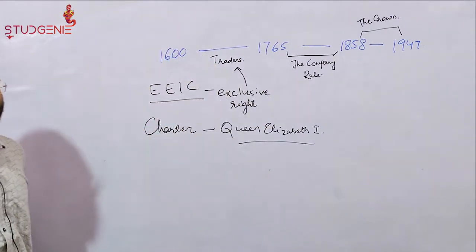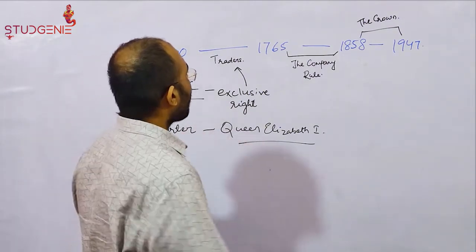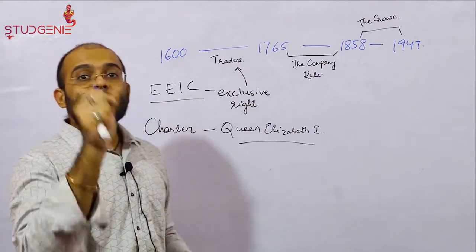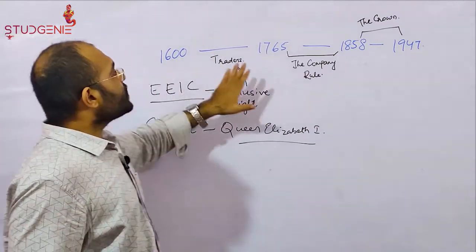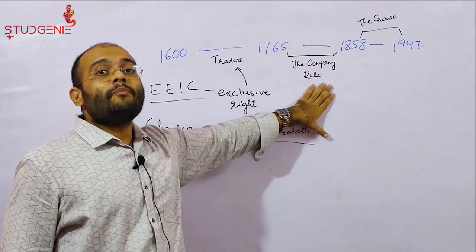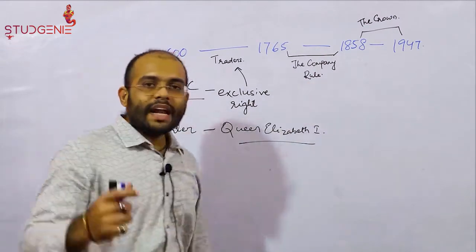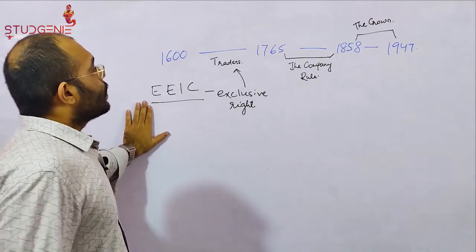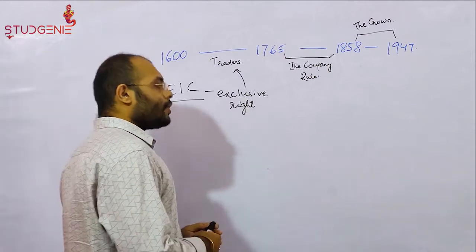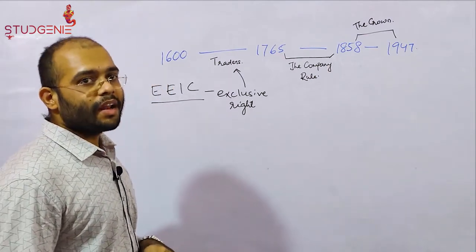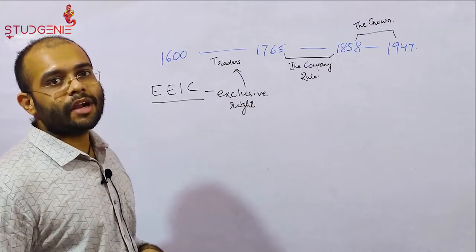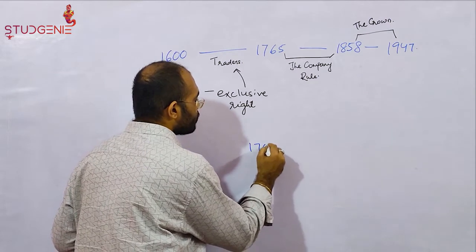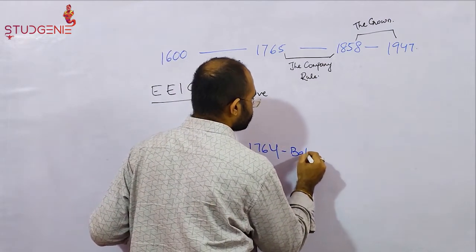So now you would look into an interesting fact that how the English East India Company that arrived in India as mere traders started controlling the political affairs in India. So, in 1764, you might have read in Modern Indian History, or you will read that event in Modern Indian History, that in 1764, Battle of Buxar happens.